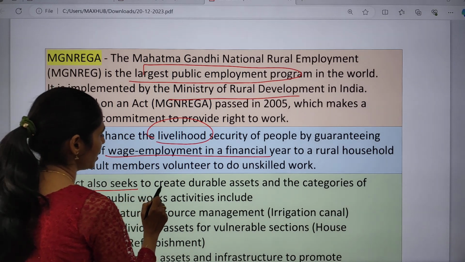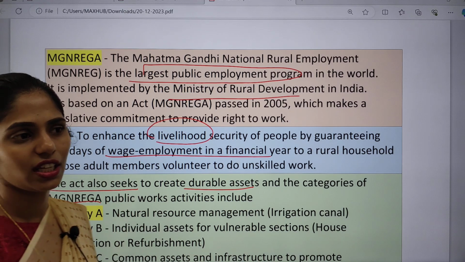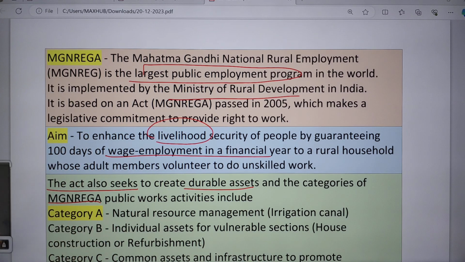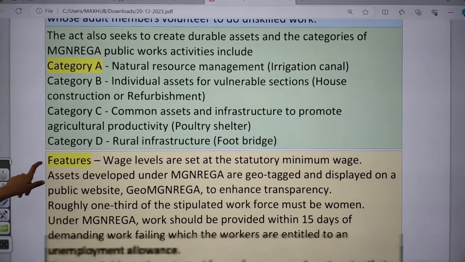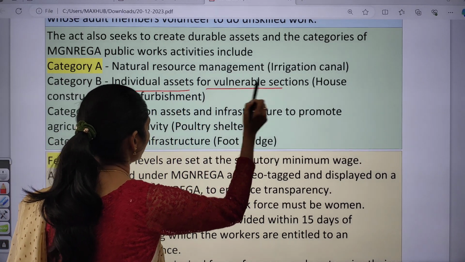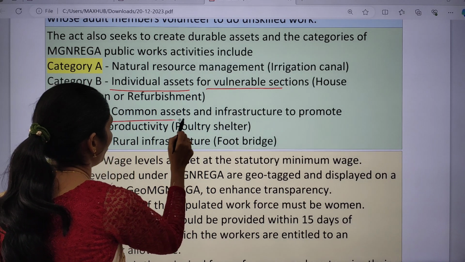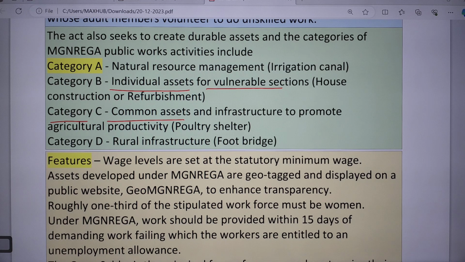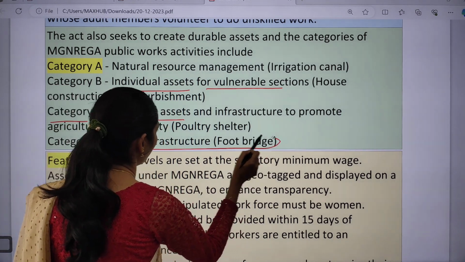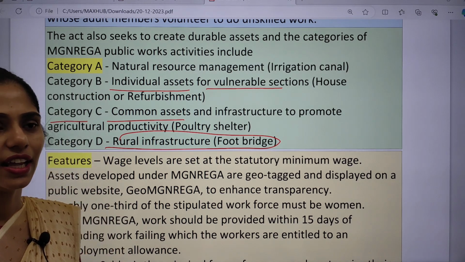This act also seeks to create durable assets. The categories of MGNREGA public works activities are: category A, which includes natural resource management, that is building irrigation canals; category B, individual assets for vulnerable sections, which includes house refurbishment; category C, common assets and infrastructure to promote agricultural productivity, for example poultry shelter; and category D, which includes rural infrastructure like footbridges. So these are some activities mainly done under MGNREGA.